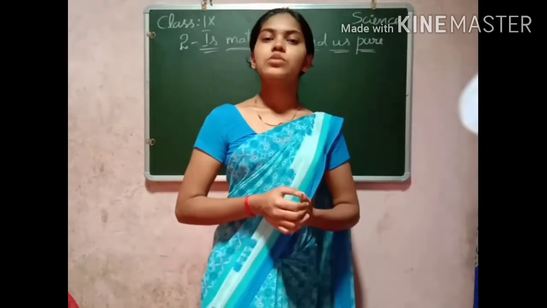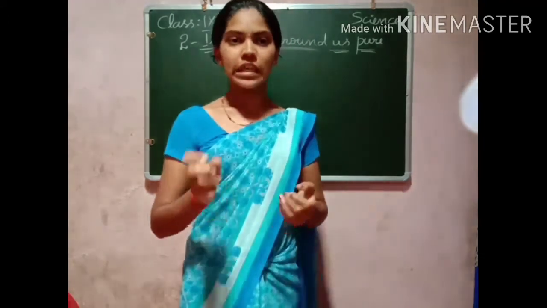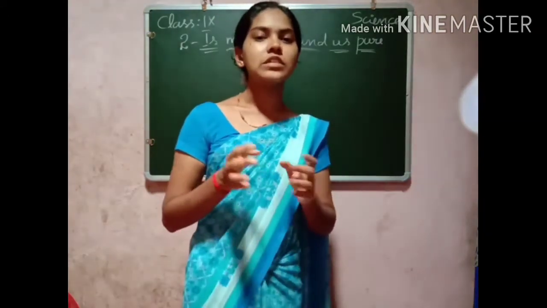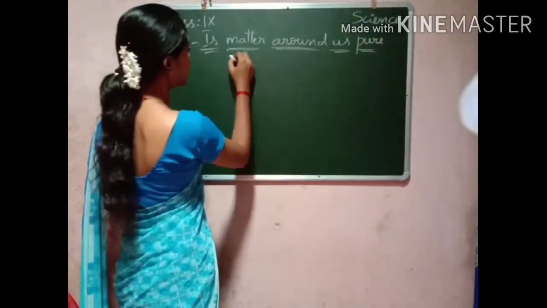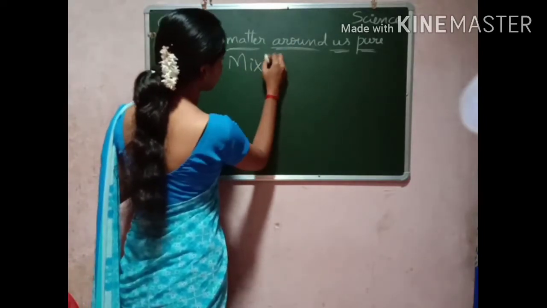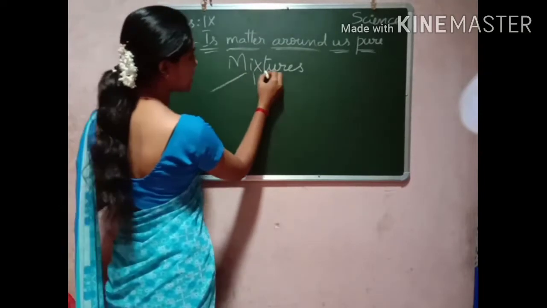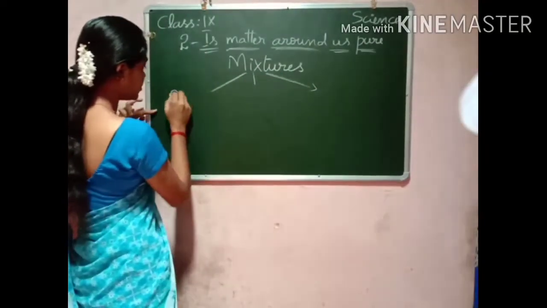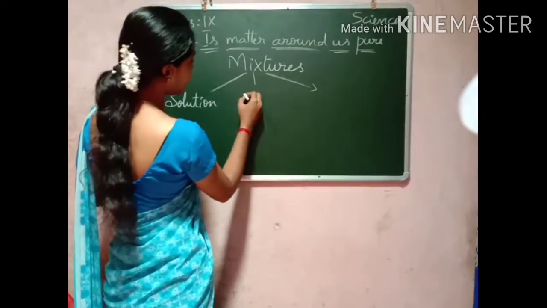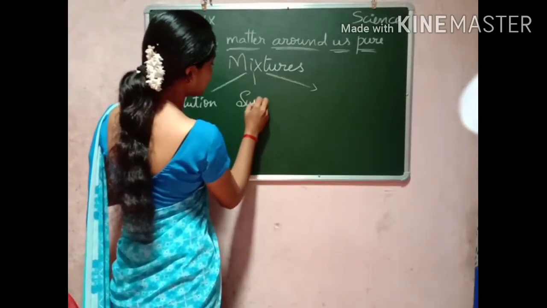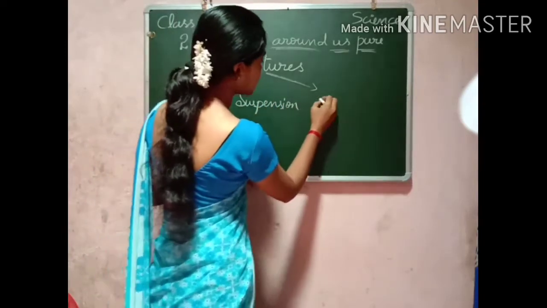Okay, so we have started this chapter and we have conducted one activity in order to classify the mixtures into three groups. So mixtures can be classified into three groups. They are, one is solution, another one is suspension, the last one is colloids.